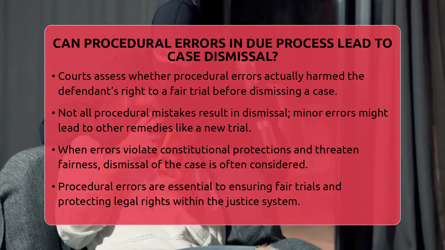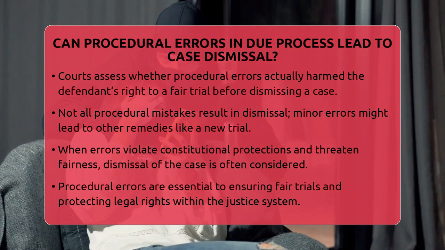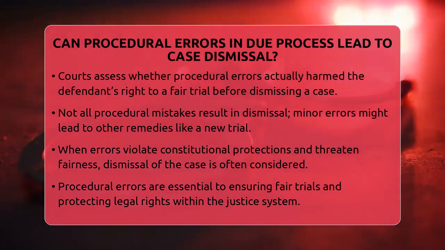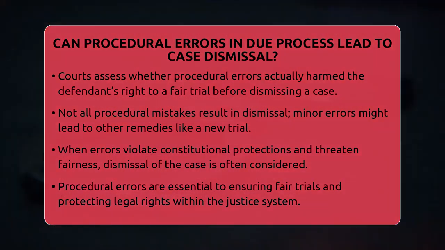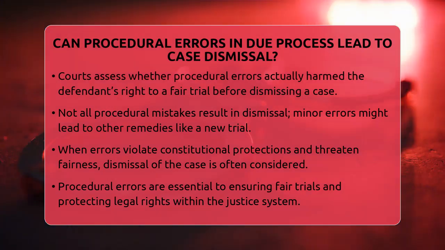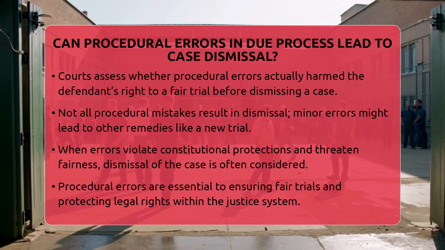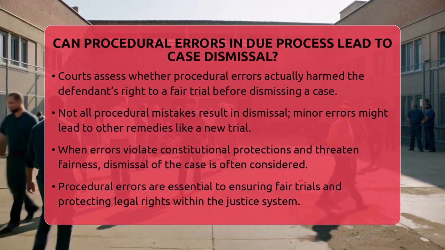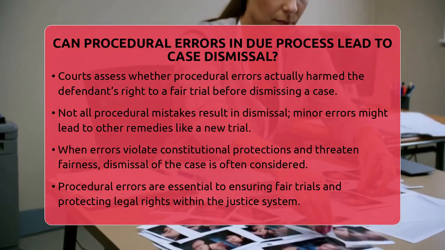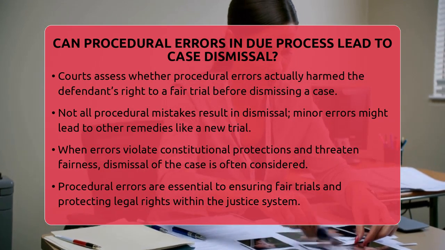So, procedural errors in due process are more than just technicalities. They are vital to making sure everyone gets a fair shot in court. When these errors are significant, they can lead to evidence being thrown out or even the entire case being dismissed, protecting your legal rights and the integrity of the justice system.